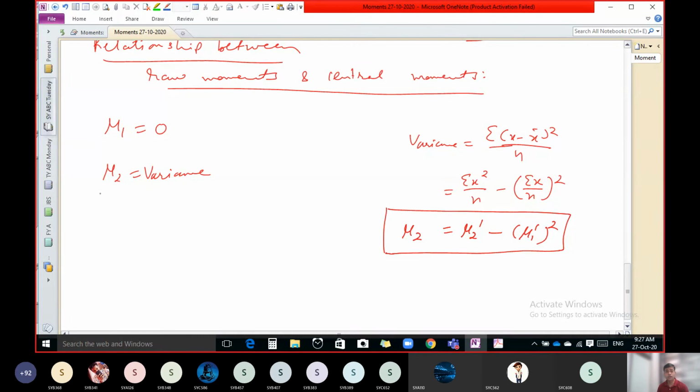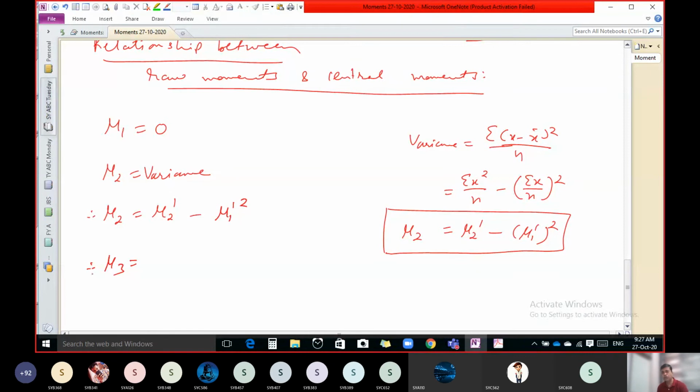But now you have to learn this. What is the formula of mu2? Mu2 is mu2 dash minus mu1 dash the whole square. Similarly, by using mu3 dash, you can calculate mu3.